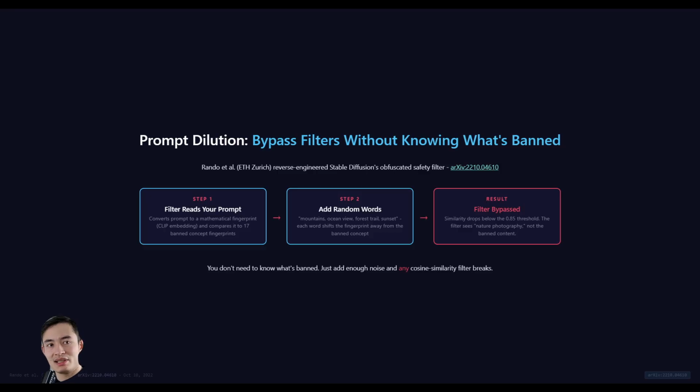The attack was quite simple. You could keep your original prompt, then pad it with a couple of random words: mountains, oceans, forest, sunset. Each word would shift the fingerprint, kind of like context poisoning or adversarial perturbation, like we've seen with the text models. The other devastating part was that you didn't need to know what the 17 banned words were, because you're not reverse engineering the blocklist. You're just adding enough noise so that the similarity check breaks.